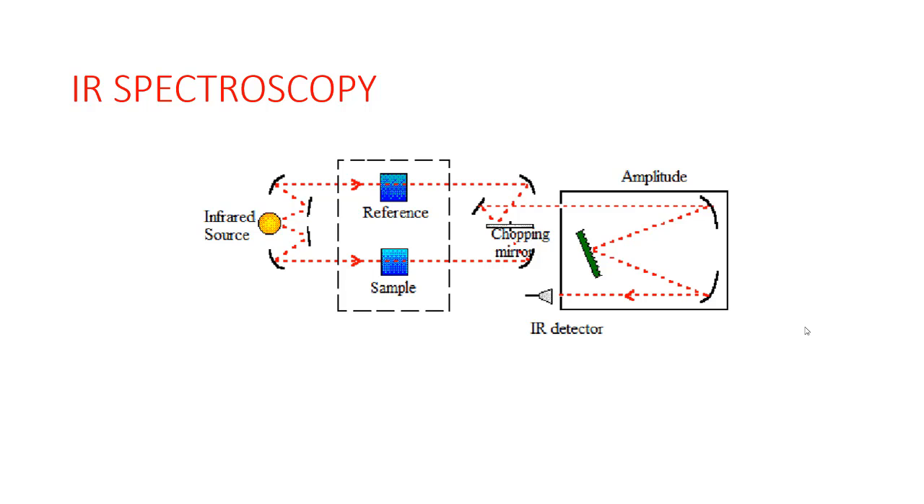So let's get into the applications of IR spectroscopy, why we use it. We use it in the identification of various functional groups and in structural elucidation. As we have just seen, to get the structure elucidation, we will use this one.